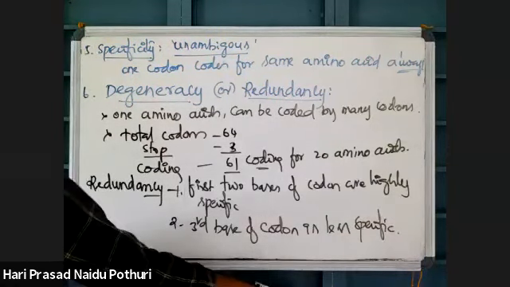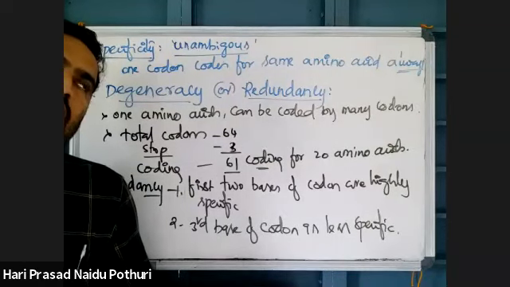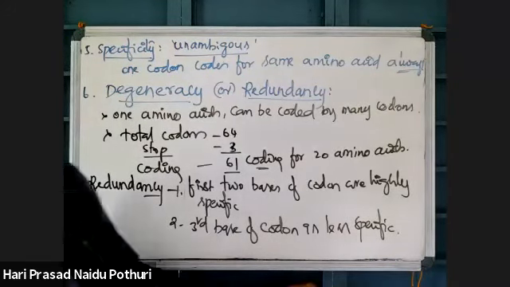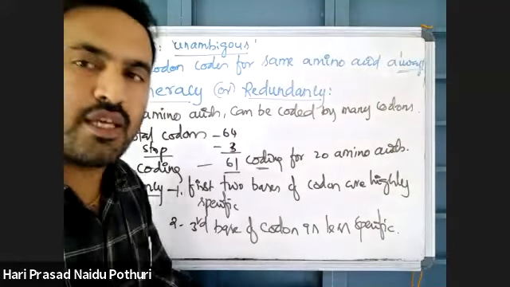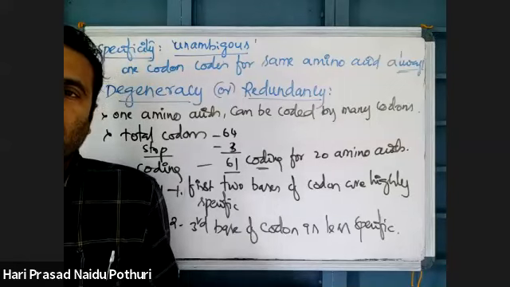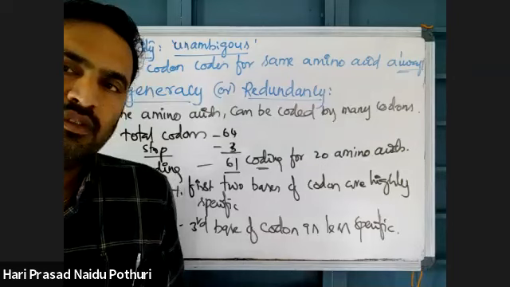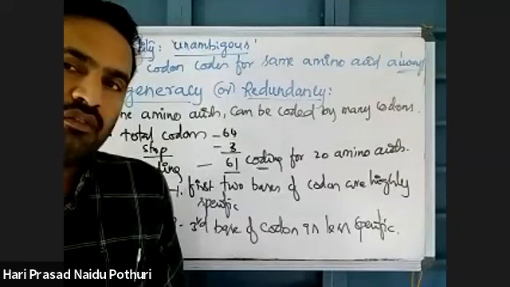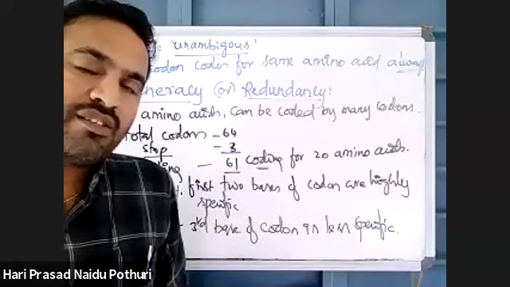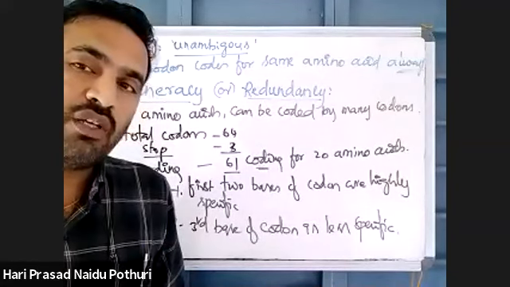Suppose, second column, first column, second row. In the first column, second row, CUU is there, CUC, CUA, CUG. All are coding for which amino acid? All are coding for leucine. Yes, they are coding for leucine. Why? Suppose CUU is coding for leucine.